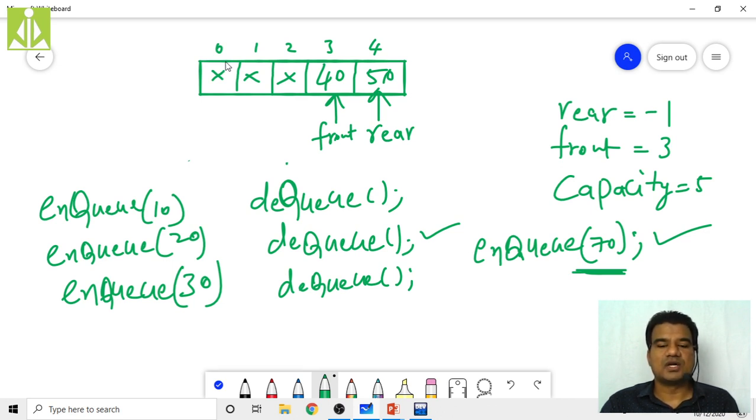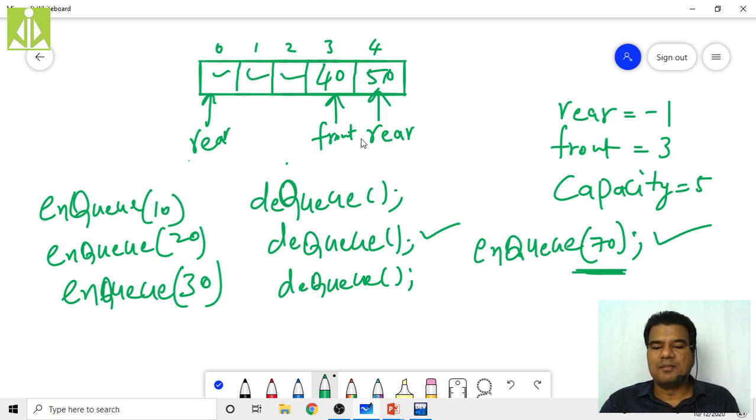We are using a concept called circular queue. In this, whenever my queue is becoming full and my front is not zero, I will make the rear point to zero, so that I can utilize these locations as well.